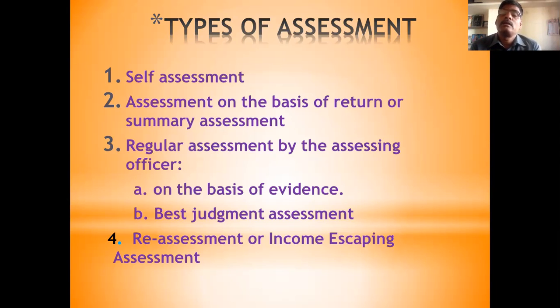And reassessment and income escaping assessment are the hard and fast rules. On the persons who escape or try to escape from the income tax, reassessment or income escaping assessment is undertaken. We see them one by one.